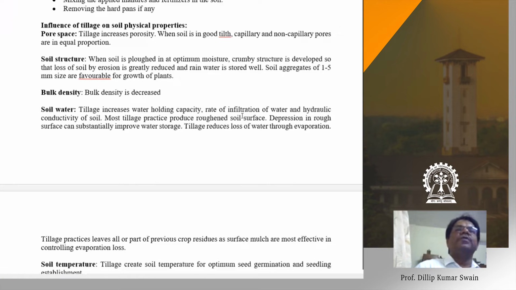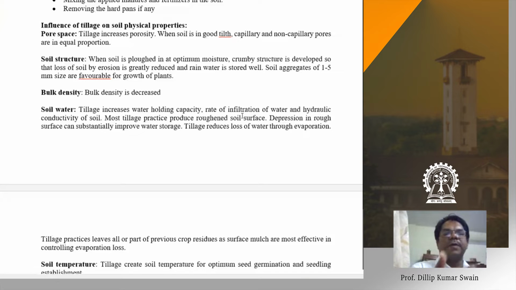Yeah, so infiltration is the initial entry of water into soil. This may be rainwater or irrigation water. If you go for irrigation or rain, the initial entry into the soil is infiltration. After the water enters into the soil, the movement of water within the soil profile is known as percolation.